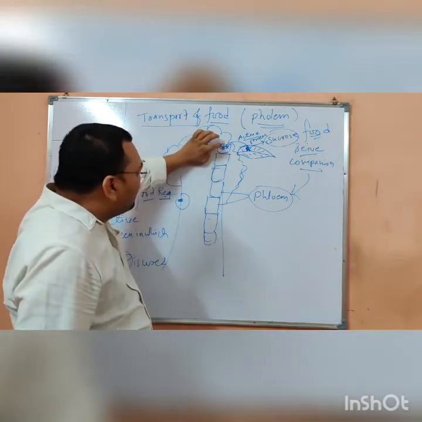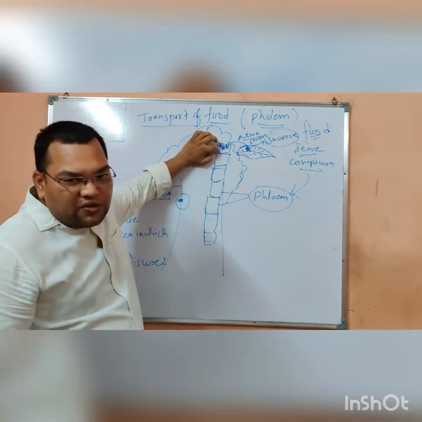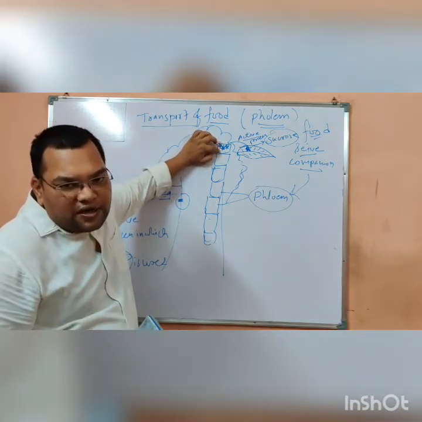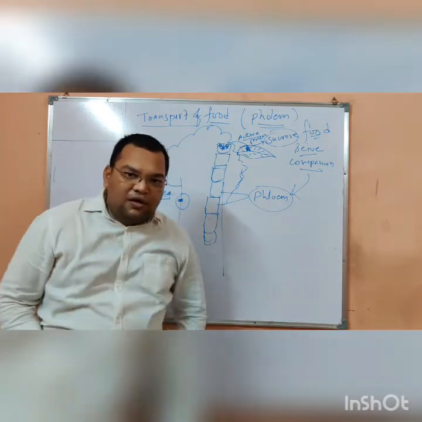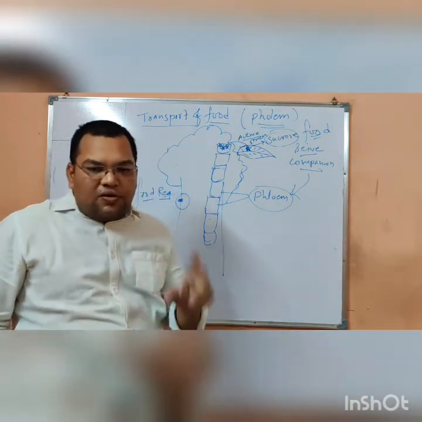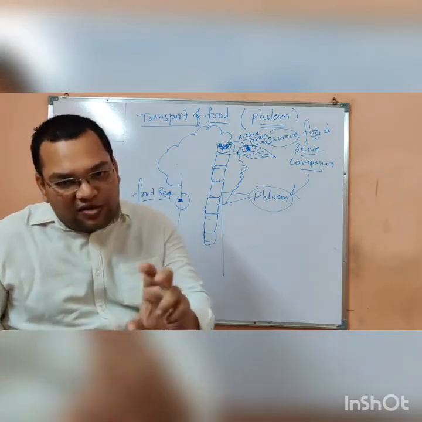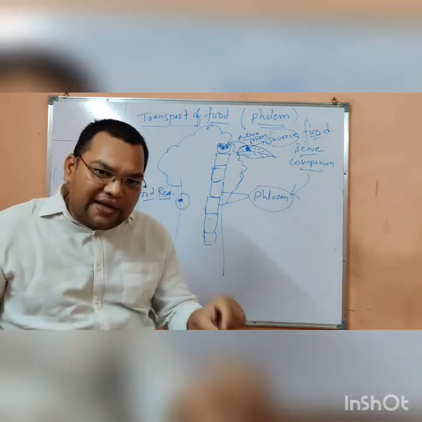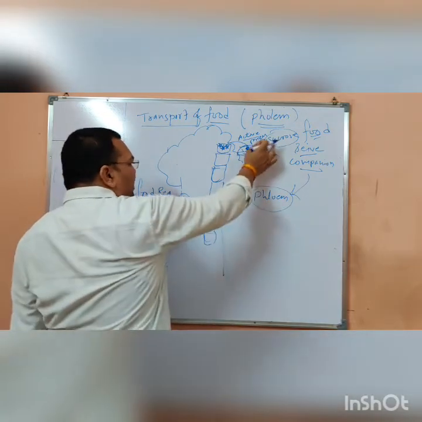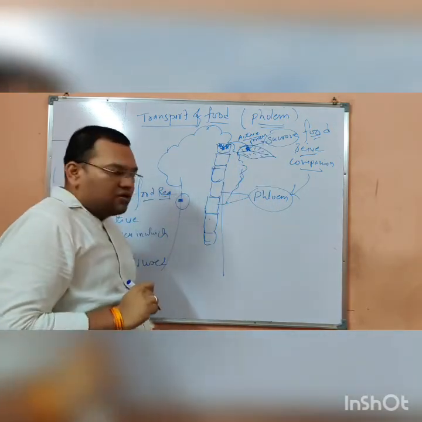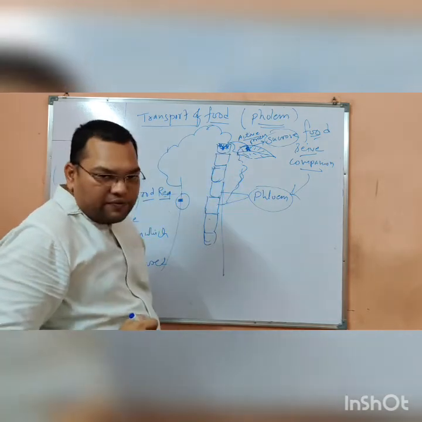And here the solute concentration. Now what is solute and solvent? I told you in the 9th class. Let us say a glass of water and some salt. In the glass of water, the water is the solvent and the salt which we are adding is the solute. Now here the sucrose is acting as a solute, so the solute concentration becomes more here.